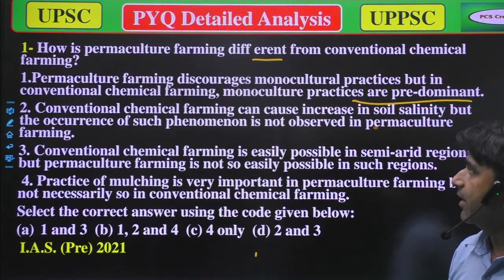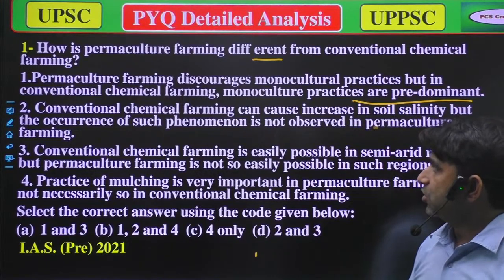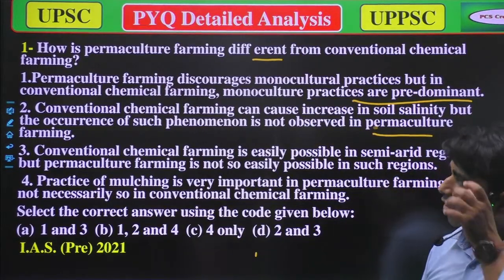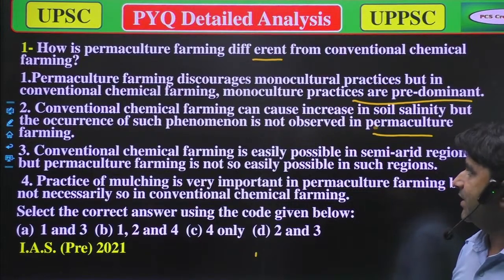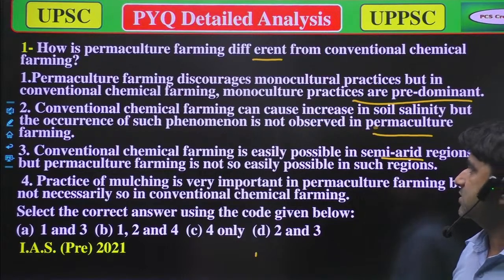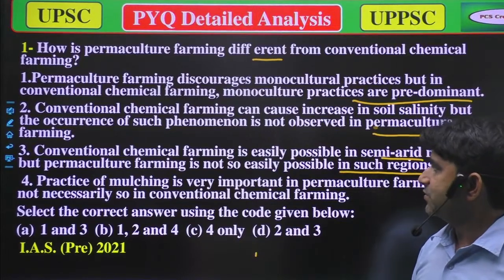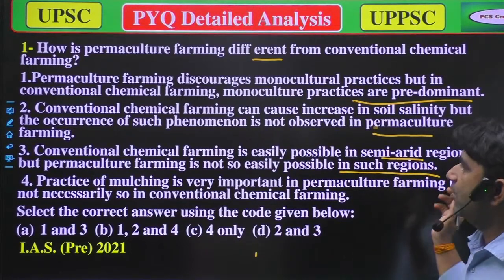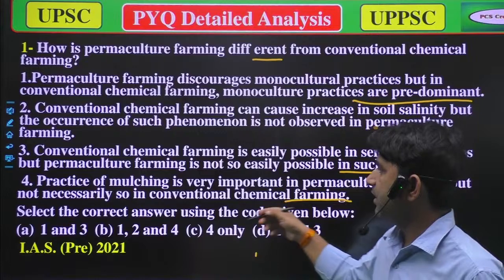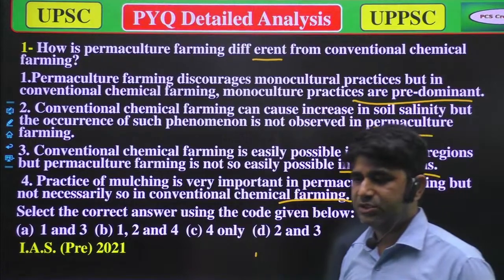Second option: conventional chemical farming can cause an increase in soil salinity, but the occurrence of such a phenomenon is not observed in permaculture farming. Third option: conventional chemical farming is easily possible in semi-arid regions, but permaculture farming is not so easily possible in such regions. And the fourth option: the practice of mulching is very important in permaculture farming, but it is not necessarily so in conventional chemical farming. Our options are A, B, C, D, and that question was asked in IAS 2021.